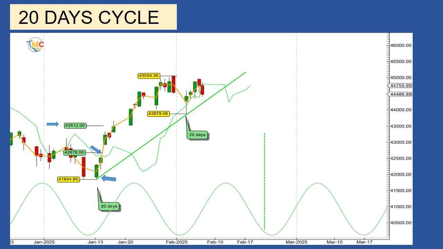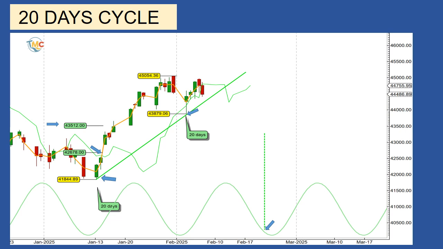On February 3, 3 days later than expected, the Dow Jones Industrial Average Index formed its first 20 days cycle low. And as expected for the first low after a major low, the market found support on its cycle line. Since this low formation, the rebound was very weak. The next 20 days cycle low is expected on February 21. During the next low formation, the market should cross below its cycle line, providing a downside target.